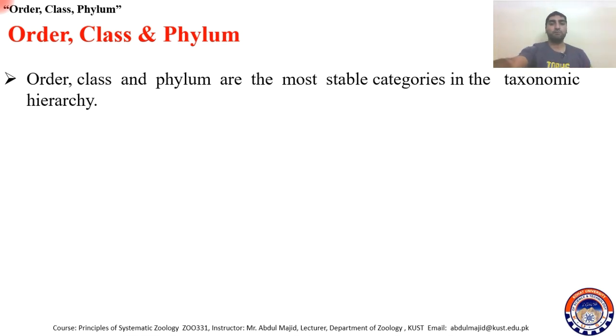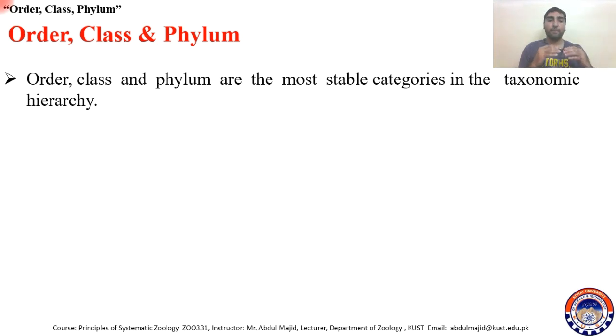For example, we have the order Carnivora. Now, it is clear that carnivores always eat flesh. We have herbivores, and herbivores always eat herbs or plants or vegetation. So this character is stable. This Carnivora character is stable, and that's why this category is stable.